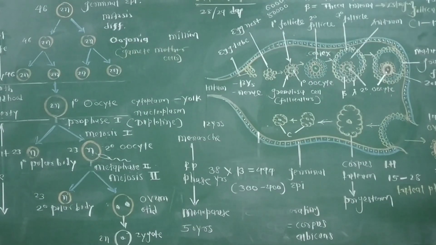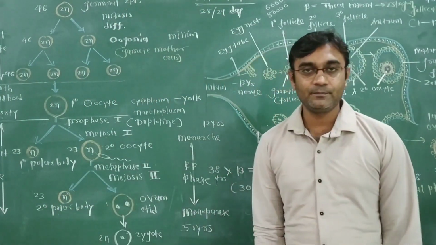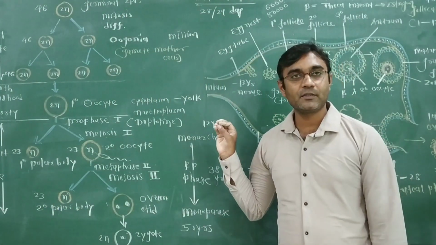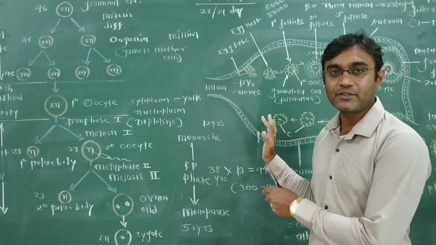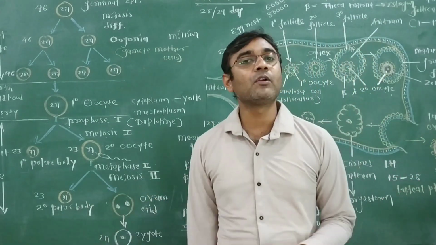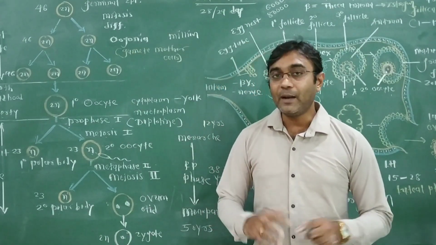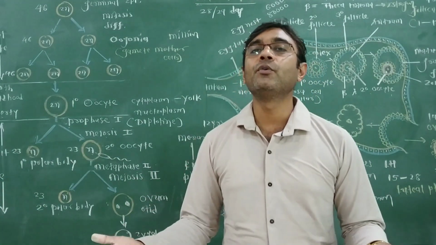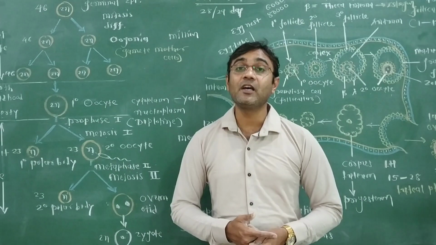So we completed two things at a time: oogenesis and the ovarian cycle. Our textbook writes just 25% of the content of this lecture. The rest is outside the textbook, as well as related to the NEET exam. Now, after reading from the textbook, you have to complete the differences between spermatogenesis and oogenesis.